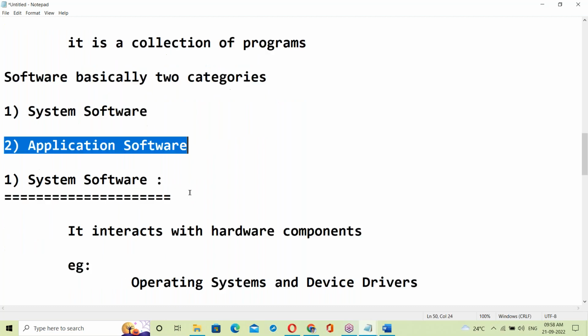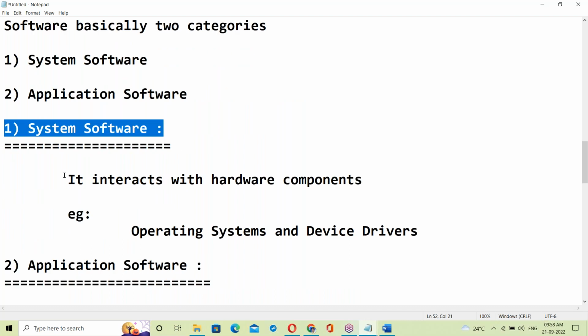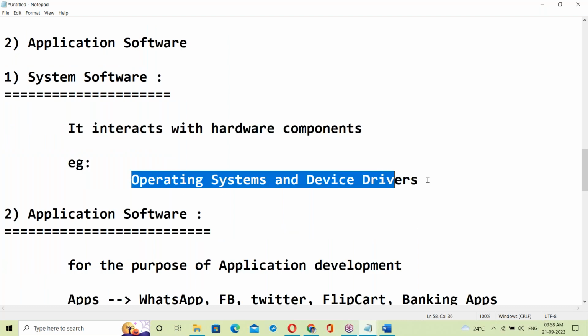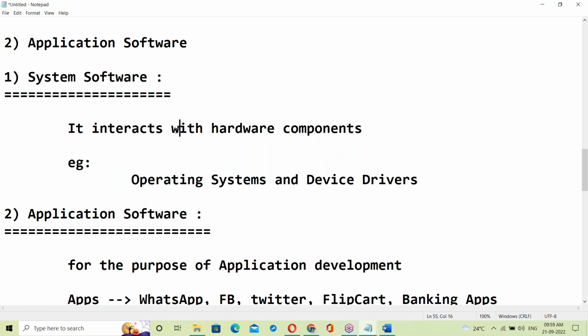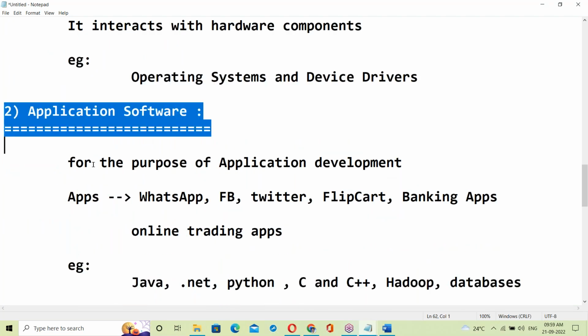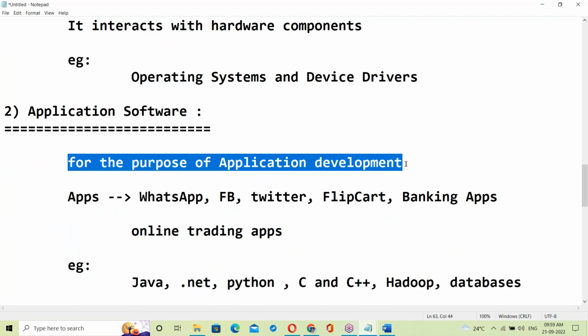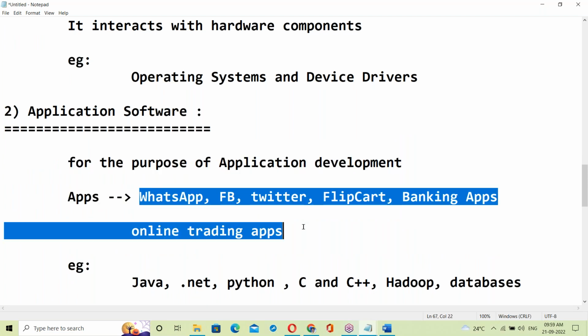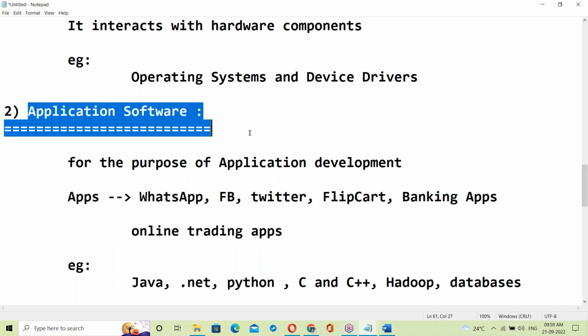System software interacts with hardware components. Examples are OS and device drivers. Application software is for the purpose of application development. For applications like WhatsApp and others, to develop this kind of applications, we need application software.